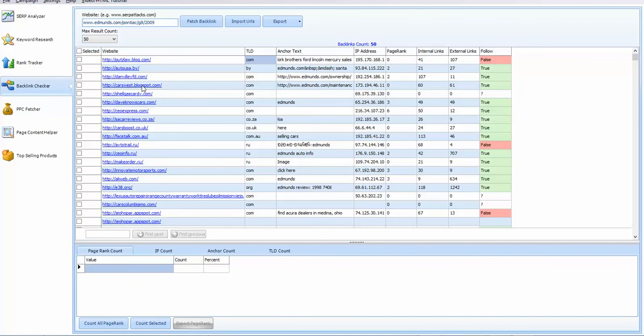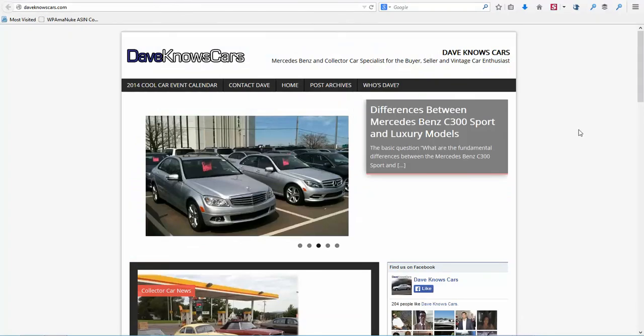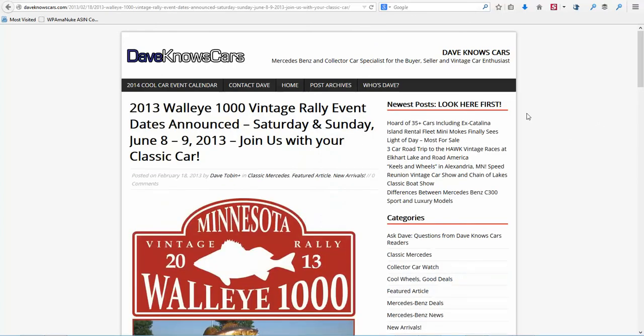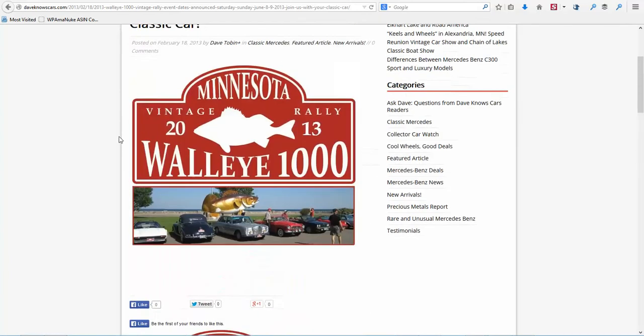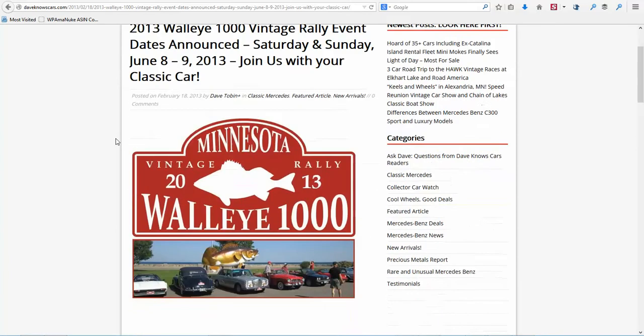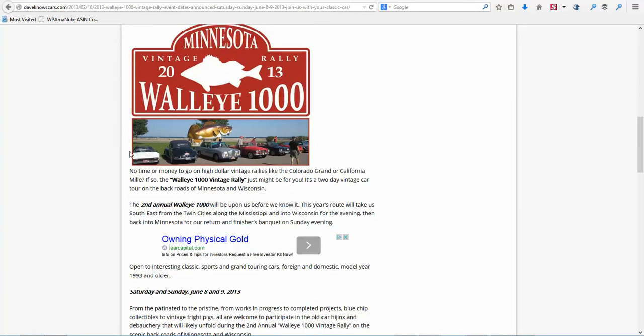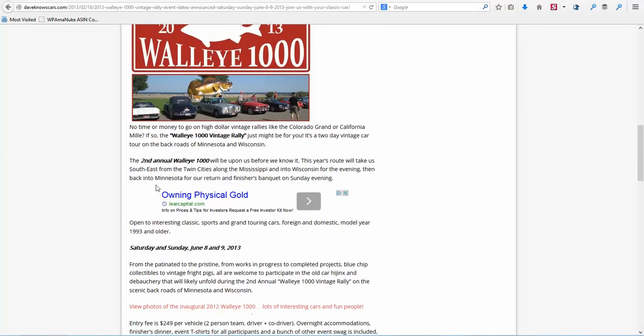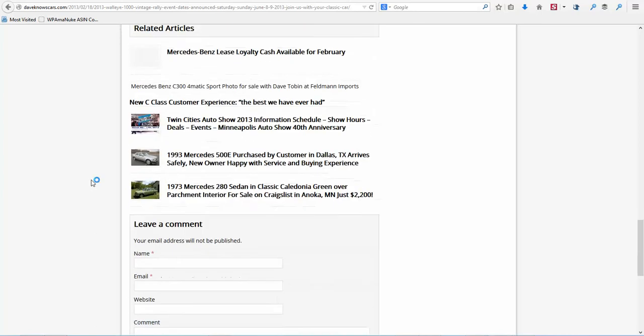Okay, so we're at this one here, Dave Knows Cars. Let's try to figure out a way to leave our link. So what we're doing is going to a single post, and we're going to try to leave a comment. When you're leaving a comment, make sure you read the article, and you're putting something intelligent into the comment field, and that way your comment sticks. Okay, very important. So I'm going to come down into the comment field and leave a comment.